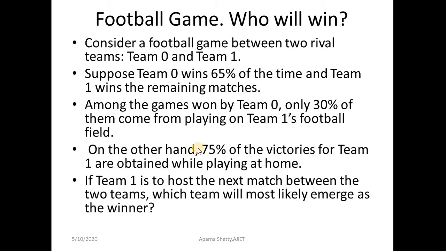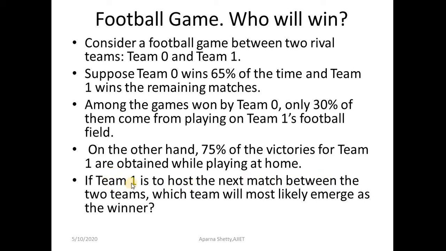On the other hand, 75% of the victories for team 1 are obtained while playing at home. So among the total victories of team 1, 75% were obtained by playing in their homeland. Now suppose team 1 is to host the next match between the two teams.